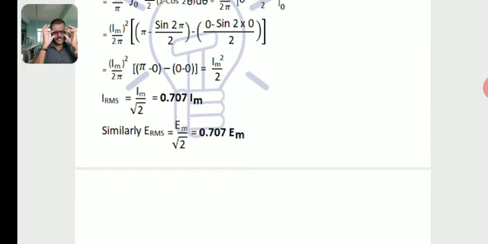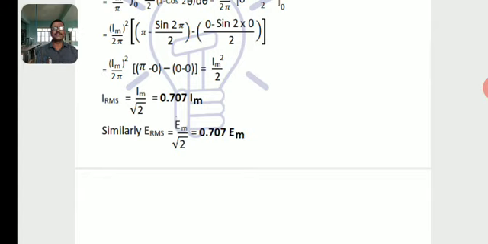So we know the conclusion of this concept. The instantaneous value of alternating current I is equal to Im sin omega t, where Im is the maximum or peak value of alternating current.